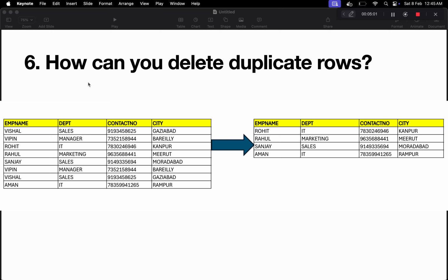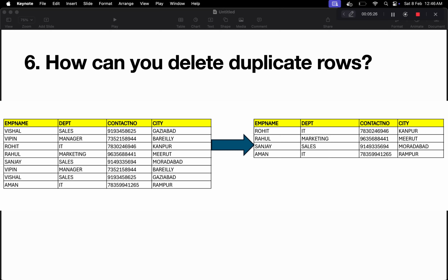So in this problem we have one dataset, and in this we have employee name, department, contact number, and city. And from this table we have to remove all the duplicate rows. That means if you can see, we have this Vishal, sales, contact number, Ghaziabad. This row is same here, which is sales, contact number, and Ghaziabad.